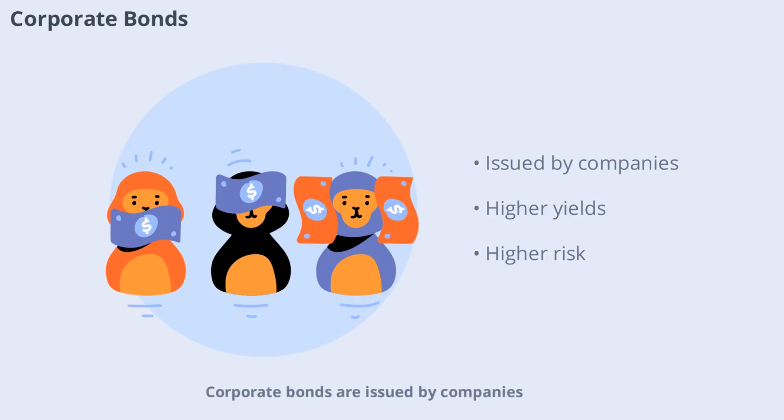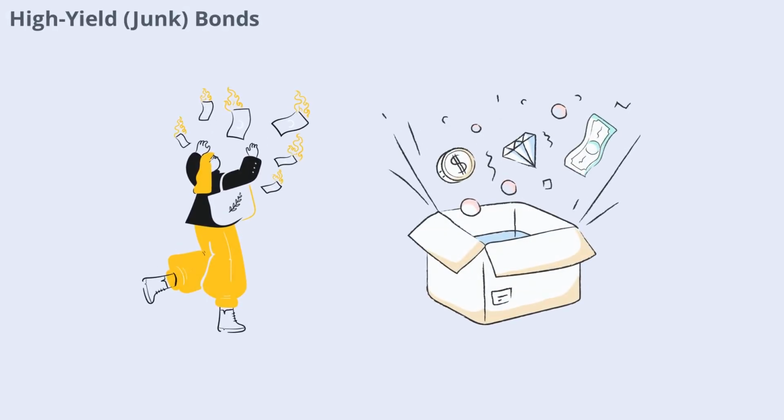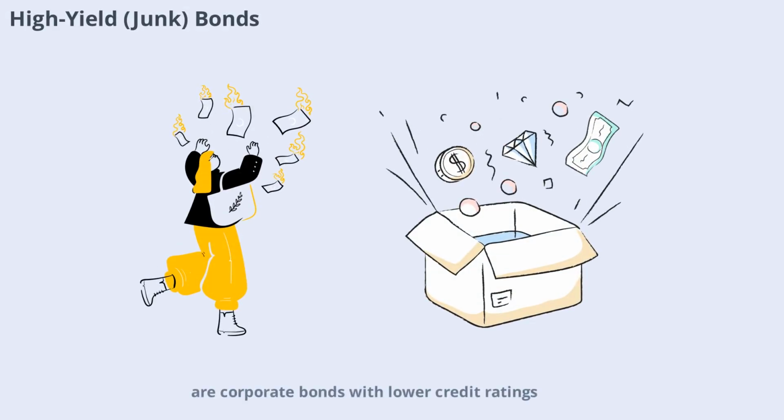Corporate bonds are issued by companies to raise capital for business operations, expansion, or other needs. These bonds generally offer higher yields than government bonds, but they also come with higher risk. The creditworthiness of the issuing company plays a big role in determining the bond's interest rate and risk level. Investors need to assess the company's financial health before investing in corporate bonds to ensure they're comfortable with the associated risks.